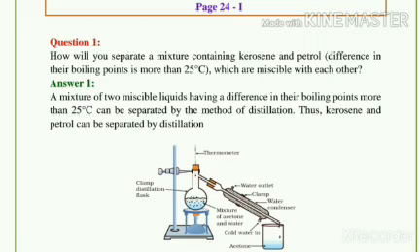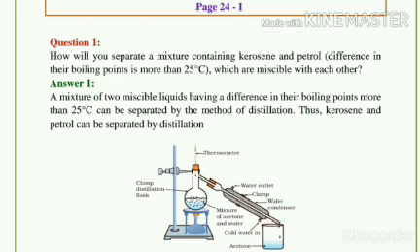This can be done as the mixture of kerosene and petrol is taken in a distillation flask fitted with a thermometer and a water condenser. On heating the distillation flask with a burner, the petrol having lower boiling point distills over first and is collected in a suitable container. Kerosene having higher boiling point distills over later and is collected in another container.